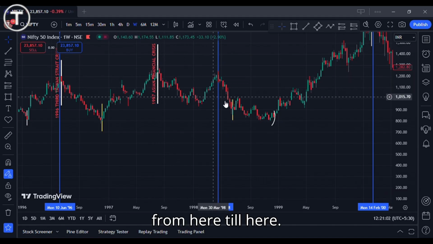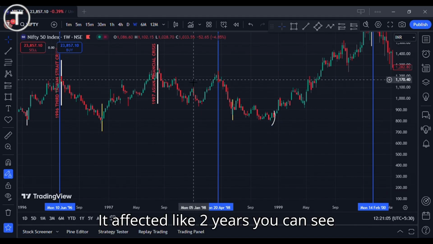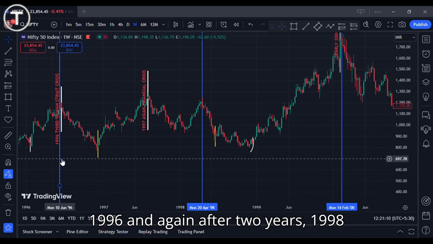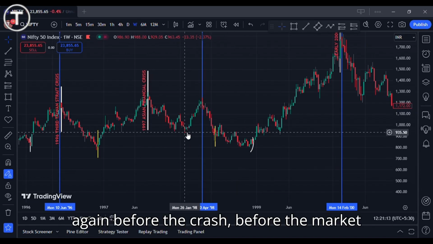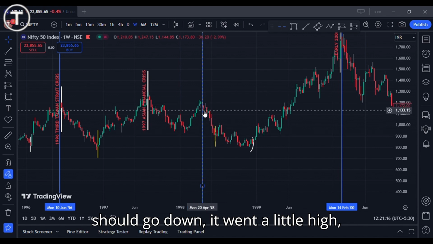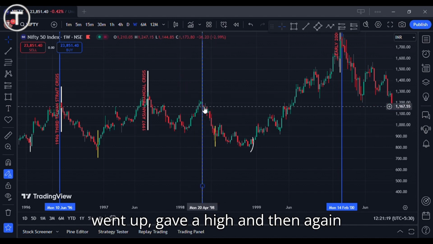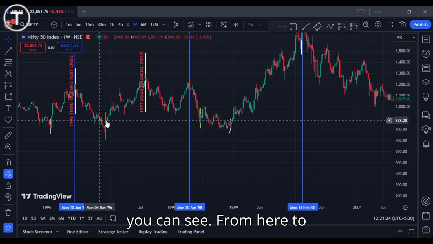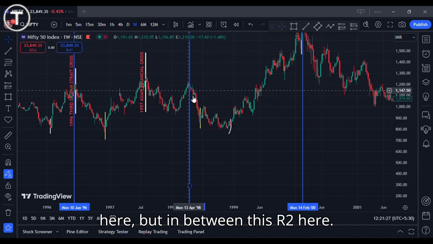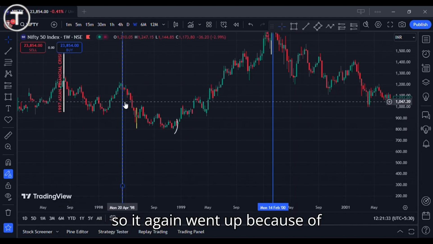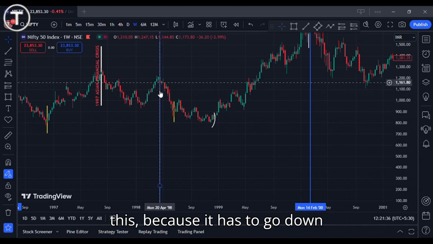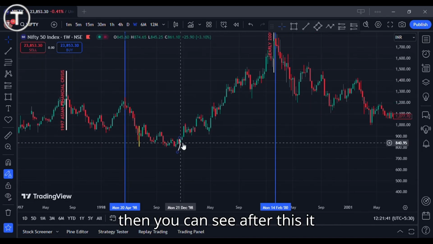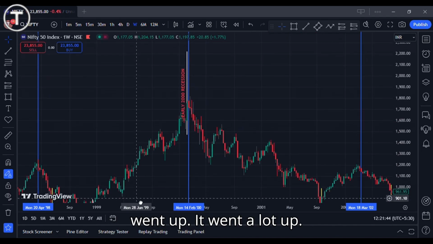You can see from here till here it affected about 2 years. And then after this you can see it's 1996, and again after 2 years, 1998. Before the crisis, when the market should go down, it went a little high, gave a high, and then again went down. It lasted till here, but in between this 2 year span this came, so it again went up, because it has to go down after this, so it went down. And then after this it went a lot up.